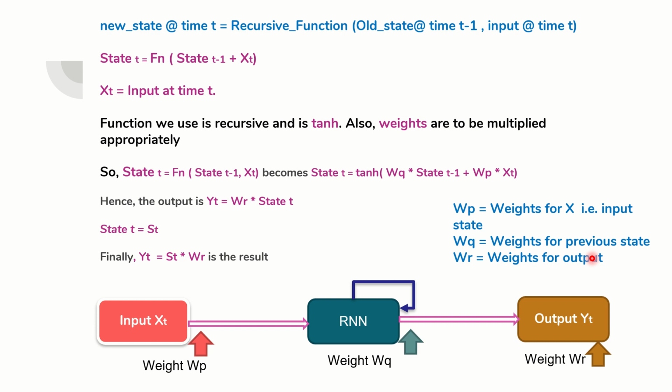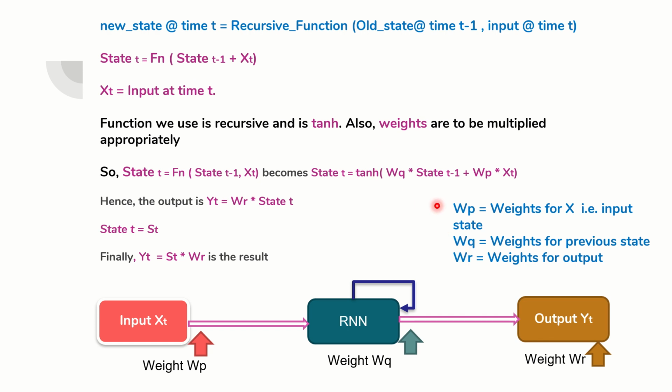Each state has weights associated with it, and I am going to connect it to the equation that we framed some time back. Now what happens? State t equals function of state t minus 1 comma xt. I am going to rephrase it this way: state t equals, what is the function that we are using? Recursive tanh. So tanh of what is the weight associated with the previous state?